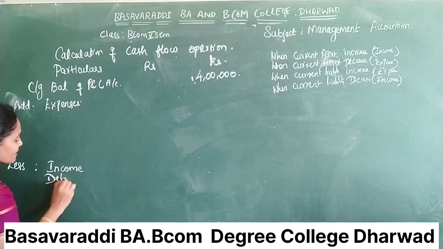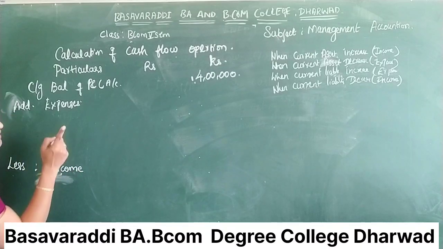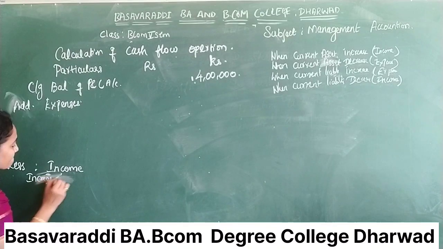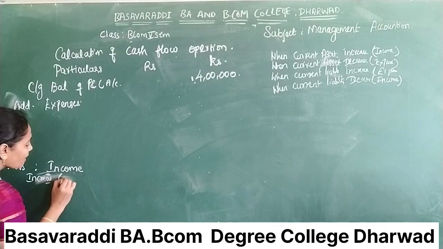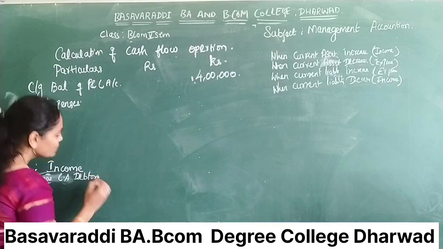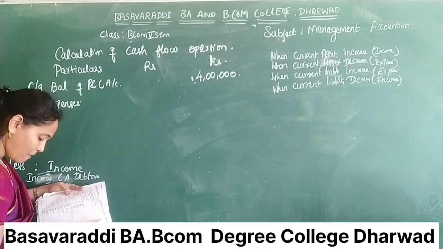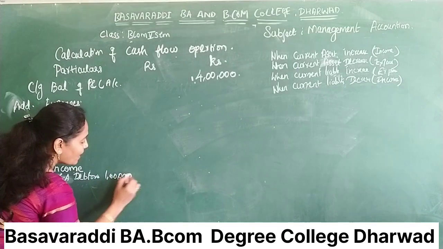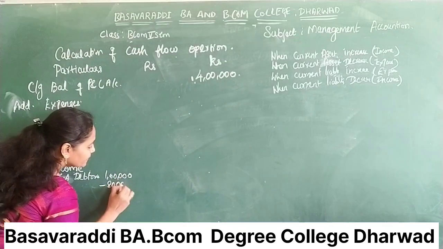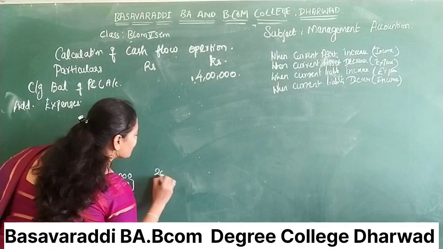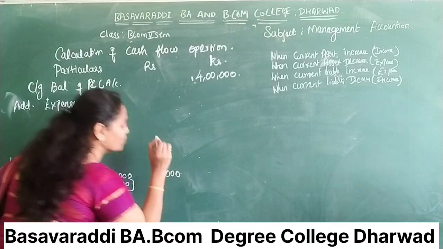So debtors, write it here. Debtors increased, so you have to write increase in current asset, debtors' amount 1 lakh minus 80,000. What is the amount? Outer column, inner column, you have to write the excess amount, the difference amount.